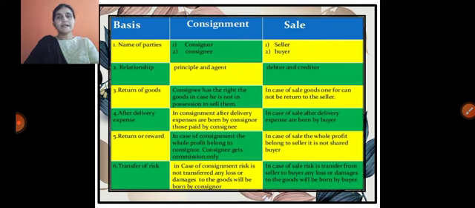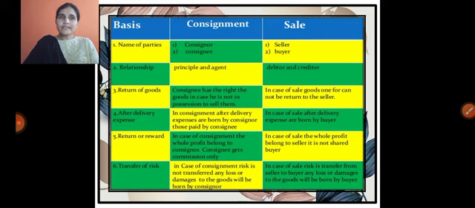He receives the commission for promoting the goods. That is what we call consignment. But in sales, the seller contacts the customers directly and sells the goods to them. The relationship between the seller and the buyer is called debtor and creditor relationship.